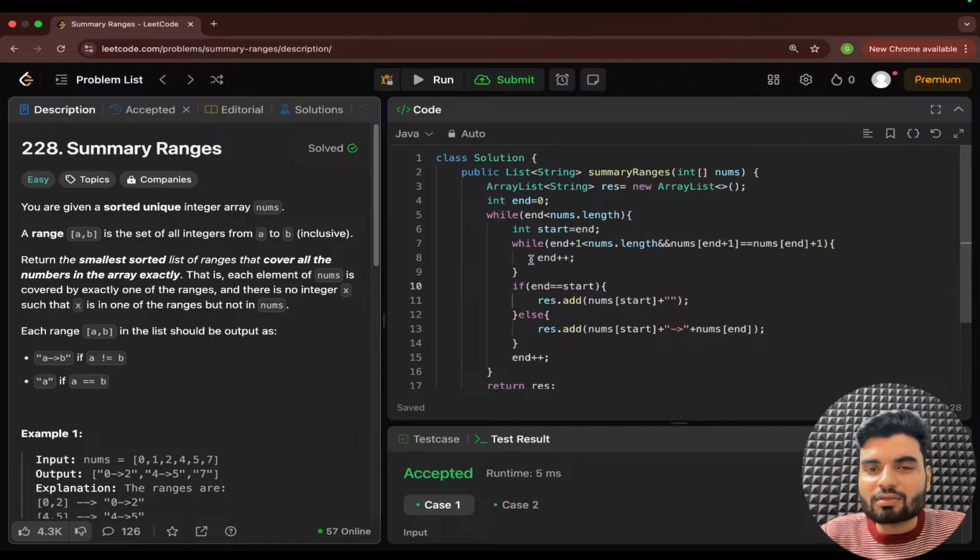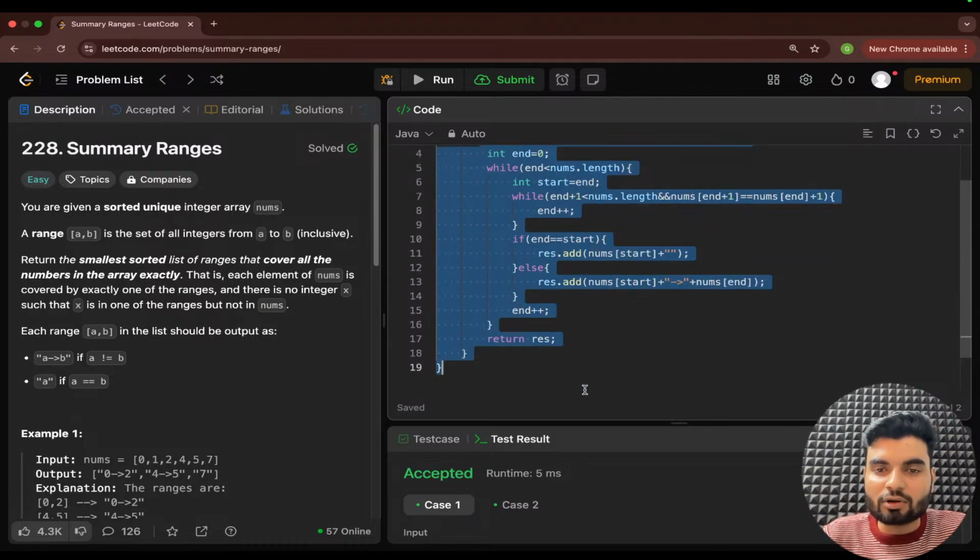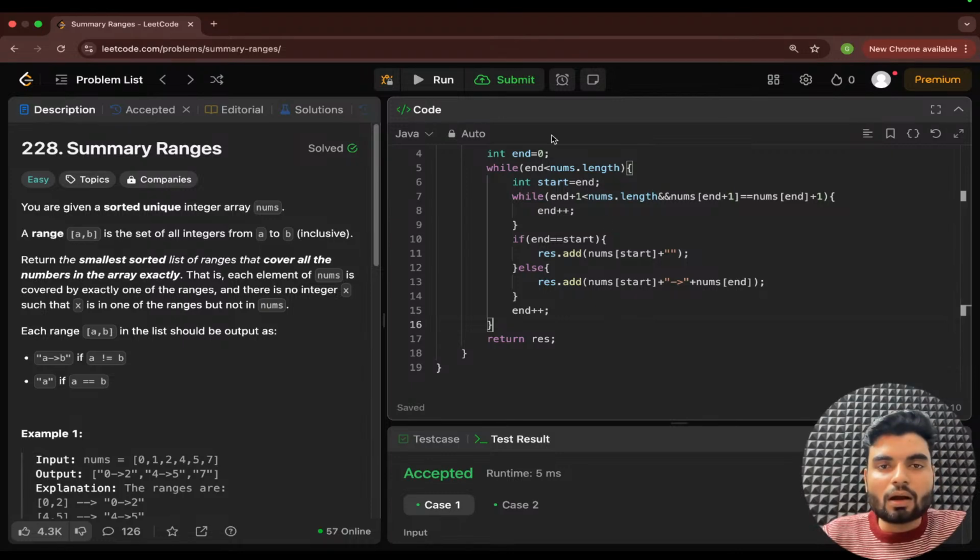Now here we'll convert the same code to C++ also. Okay, the C++ people also get it. Very nice, Rita. Okay, cool.